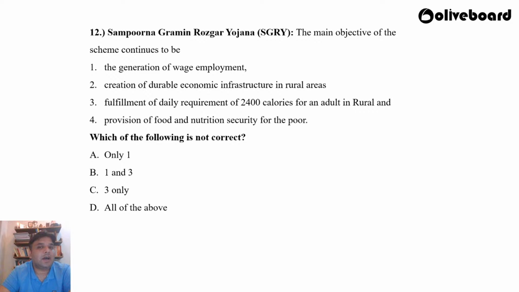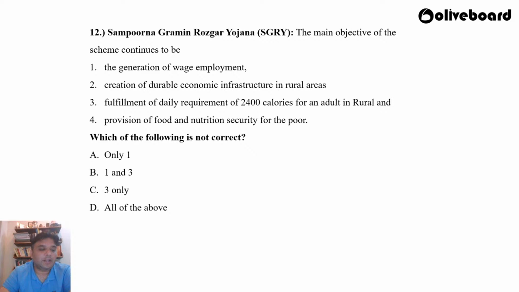Sampurna Gramin Rozgar Yojana. The main objective of the scheme continues to be the generation of wage employment, creation of durable economic infrastructure in rural areas, fulfillment of daily requirement of 2400 calories for an adult in rural areas, and provision of food and nutrition security for the poor. Which of the following is not correct? A. Only one, B. 1 and 3, C. 3 only, D. All of the above.